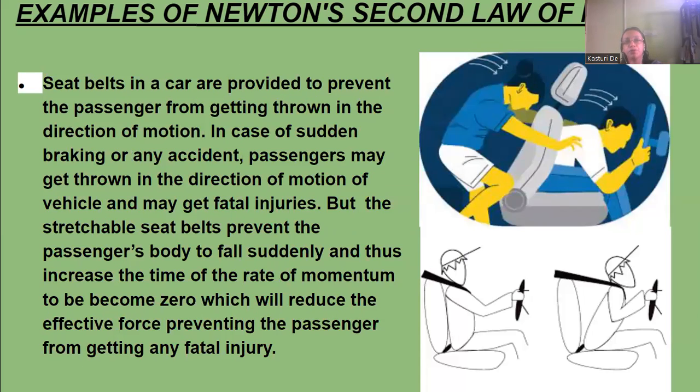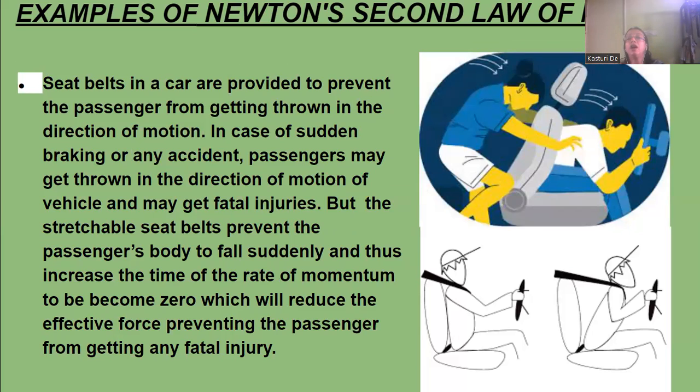Next, seat belts in a car are provided to prevent the passenger from getting thrown in the direction of the motion. In case of a sudden brake or any accident, passengers may get thrown in the direction of the motion of the vehicle and may get fatal injuries. But the stretchable seat belts prevent the passenger's body from falling suddenly, thus increasing the time for the rate of momentum to become zero, which will reduce the effective force, preventing the passenger from getting any fatal injuries. Same process.